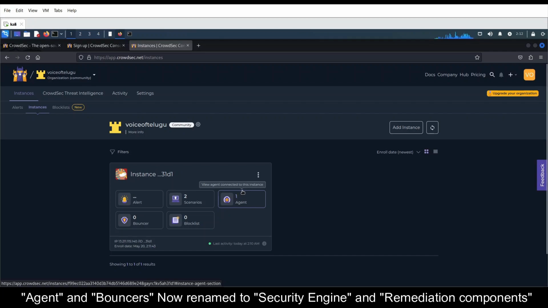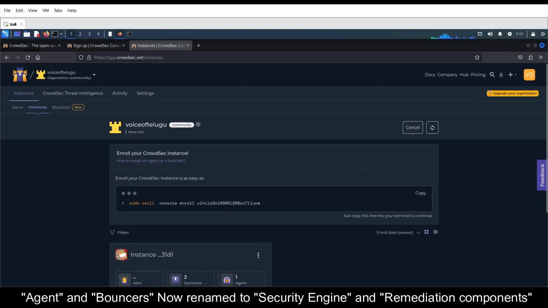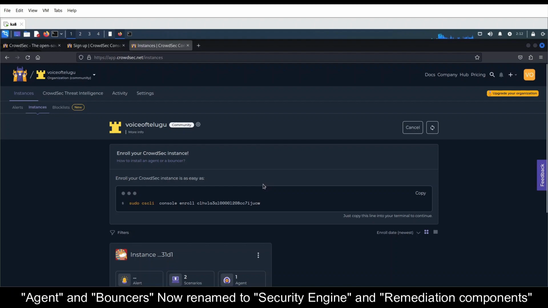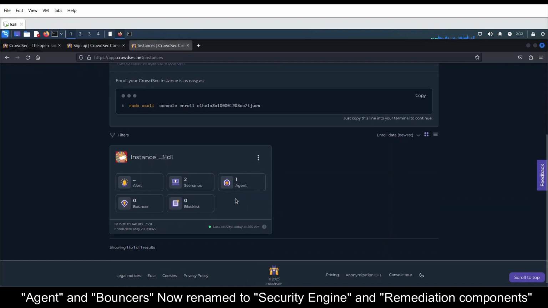Let's proceed with the scratch installation. If you don't have any installed instances, you can follow these steps. For that, just click on add an instance. This is how you can add more instances, but before that you need to install the agent, right? And remember, in my previous instance I only installed the agent, not the bouncer, so it will just generate alerts. It will not do any blocks.